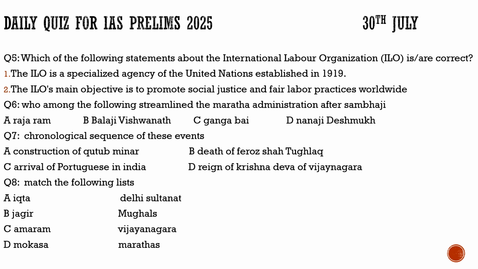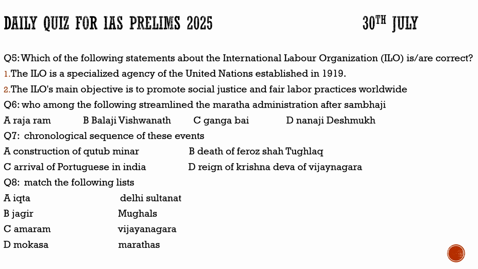If you had read your modern history, and even the medieval history, the Maratha history is the junction between the medieval history and the modern history.